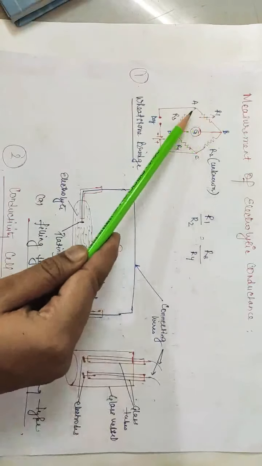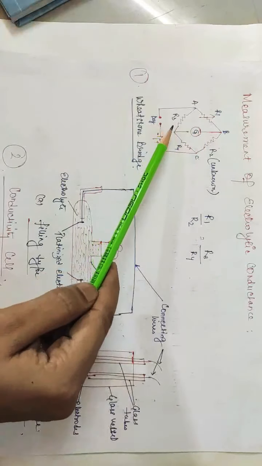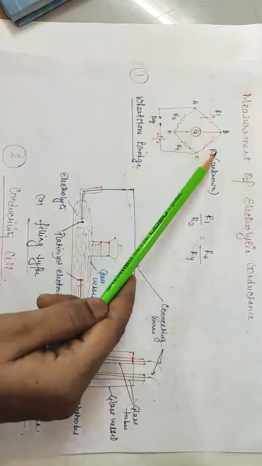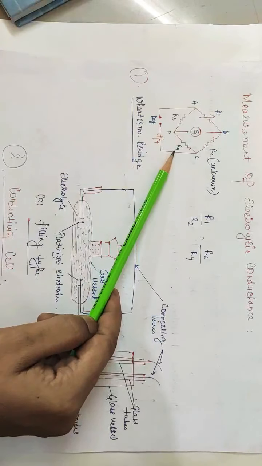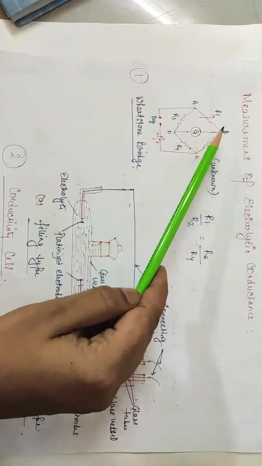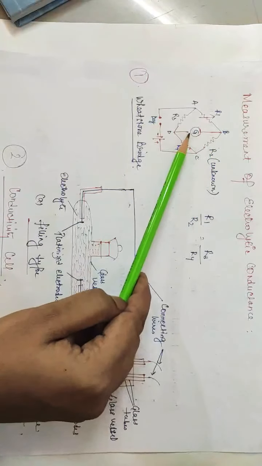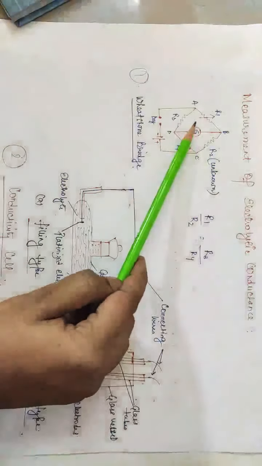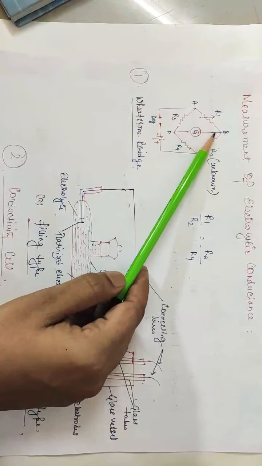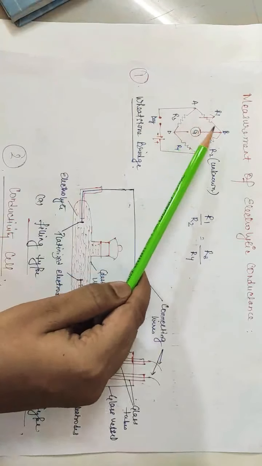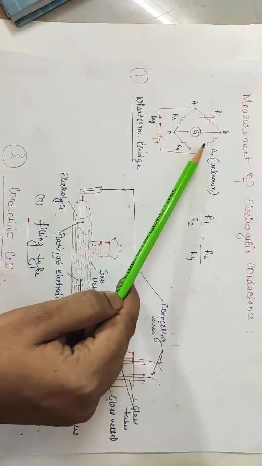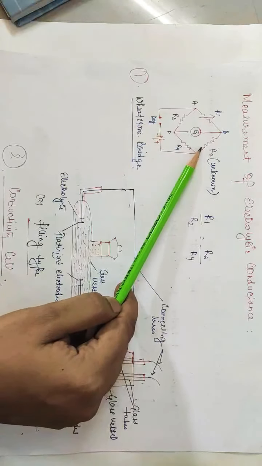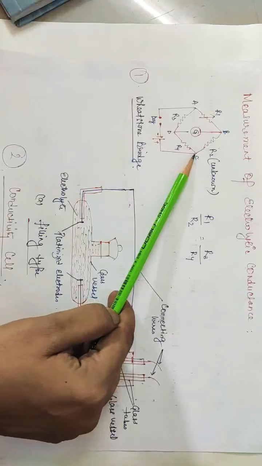Here the 4 arms contain resistances R1, R2, R3, R4, and G is the galvanometer. R1 can be varied by us, and R2 is the unknown resistance. The conductor whose resistance is to be found is attached to this arm.